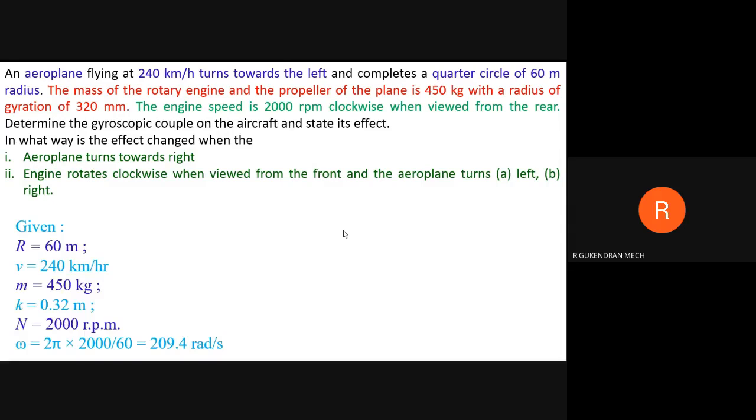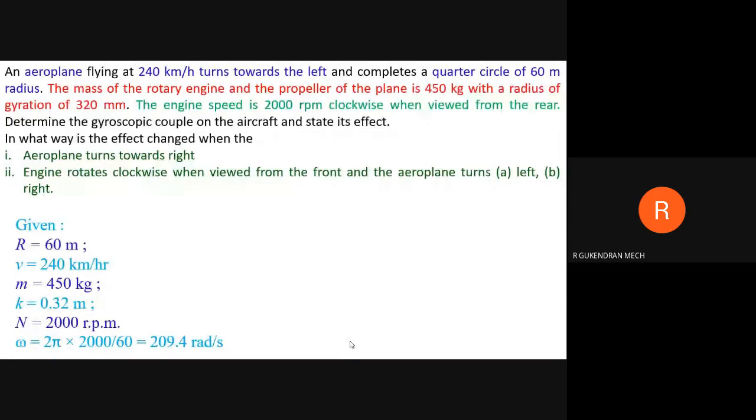So the data is given as r is equal to 60 meter, v is equal to 240 km/h, m is equal to 450 kilogram, and k is equal to 0.32 meter, n, the speed of the engine, is 2000 rpm, and find the omega. Omega is equal to 2 pi n by 60. Okay, by using this relation you will get 209.4 radian per second.